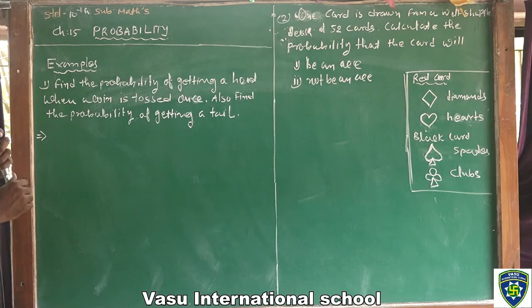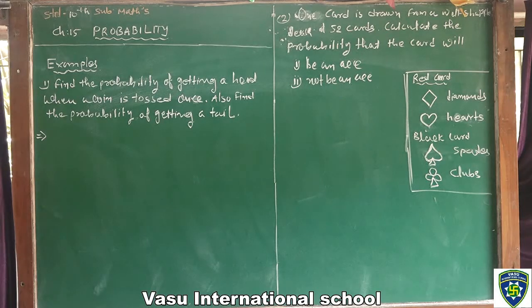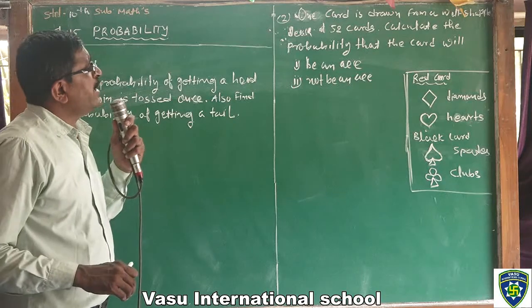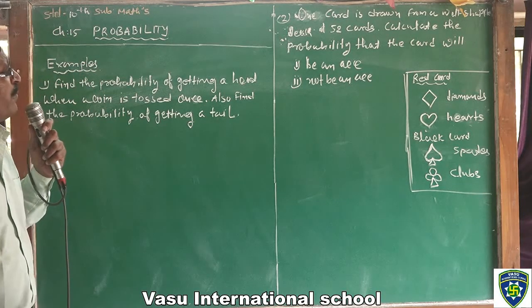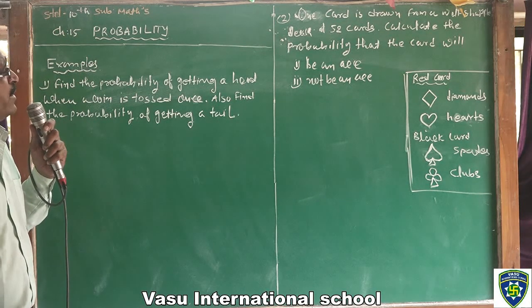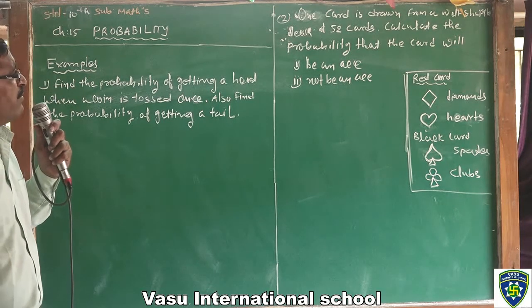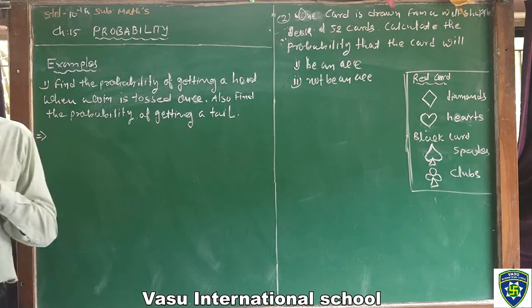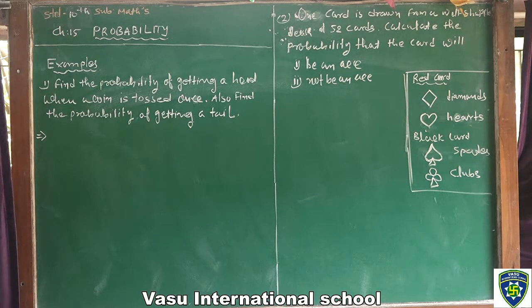Also find the probability of getting a tail. Clear? And the second question is, one card is drawn from a well-shuffled deck of 52 cards. Calculate the probability that the card will be an ace and not be an ace. Clear?